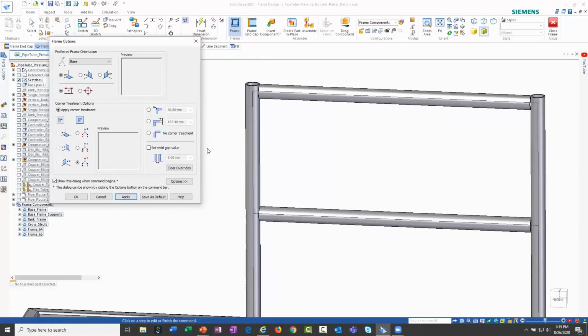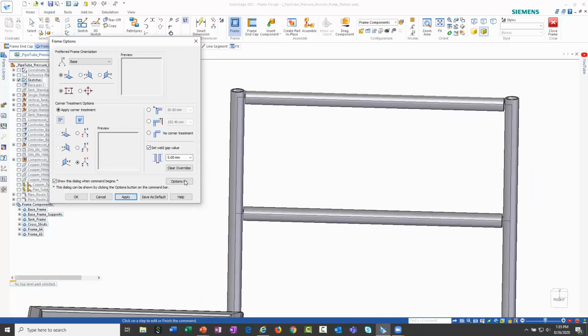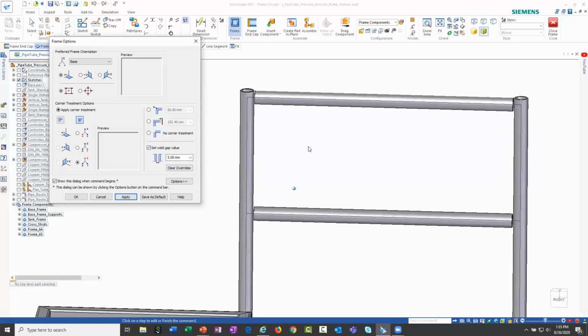Some companies may decide that they need to have a little bit of a gap in there, to make room for weld material. So we can go through now and check this box and specify what that weld gap is. And if you just take a look here at the conditions at the ends, if I apply that, you'll see that it automatically applies globally for the entire frame structure for that specific frame member. It applies those weld gaps automatically for us.